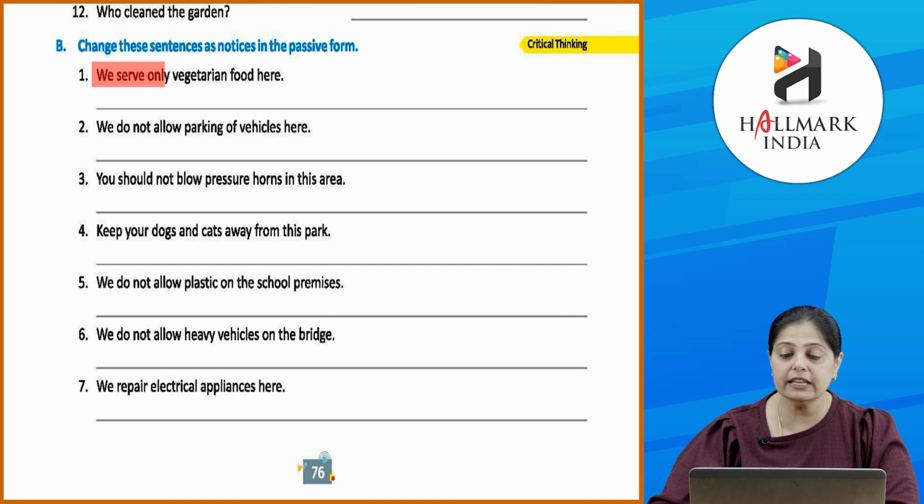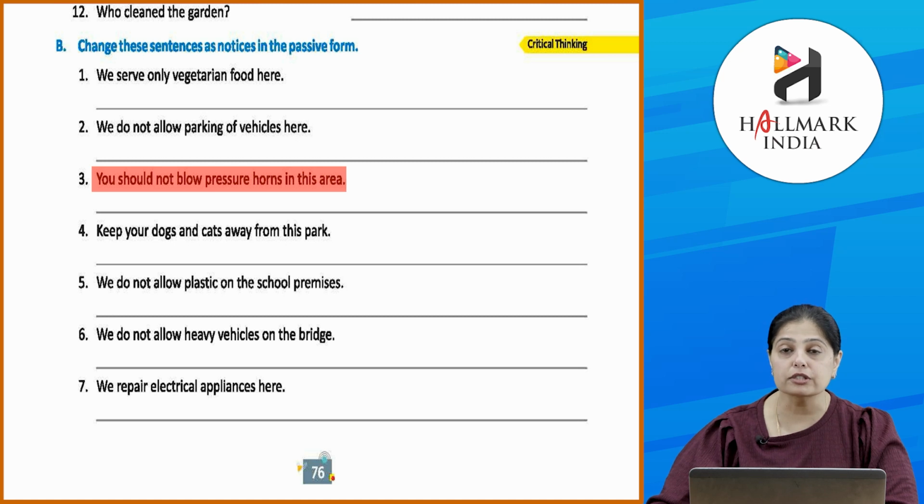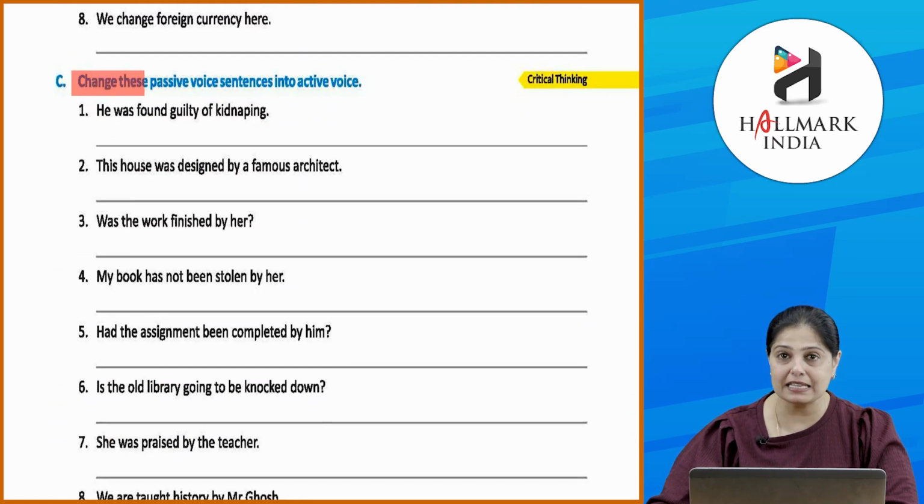We serve only vegetarian food here. Only vegetarian food is served here. Okay? We do not allow parking of vehicles here. Parking of vehicles is not allowed here. Okay? You should not blow pressure horns in this area. Pressure horns should not be blown in this area. Okay, clear? Chalo. Up next, change these passive voice sentences into active.